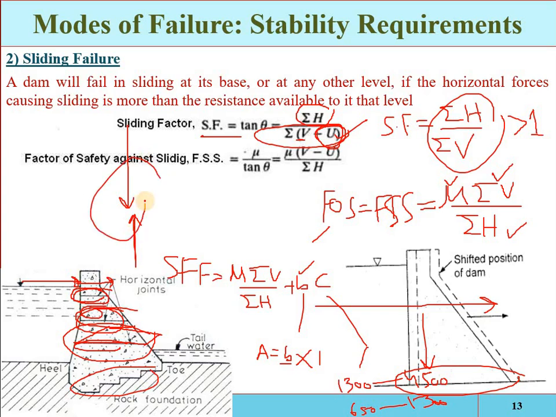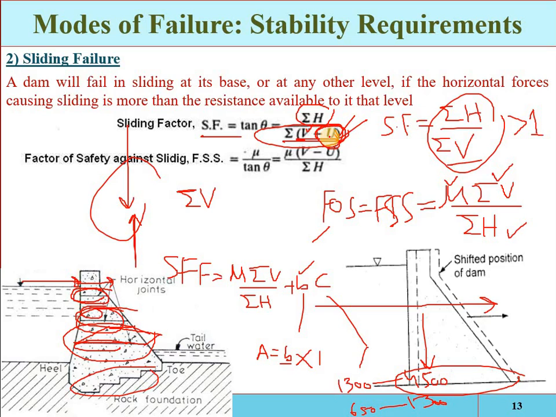So directly, if you generally take the sum of V, obviously the uplift pressure will be subtracted from the downward pressure. Generally you can also take it simply as sigma V. Here you can say that is the downward forces and that is the uplift forces, the upward forces. That will be subtracted so that you get the summation of the vertical forces. I mean, algebraically you have to sum all of these forces.